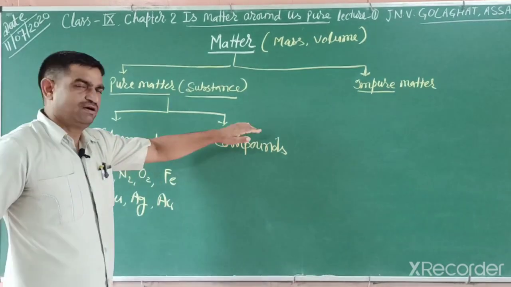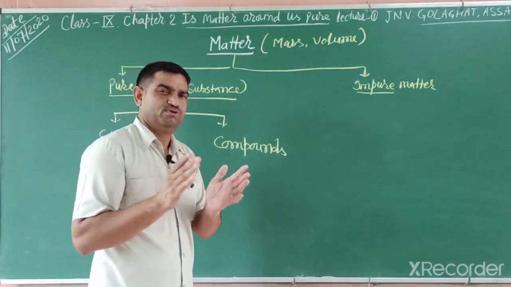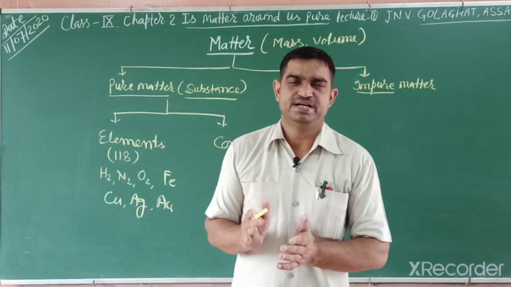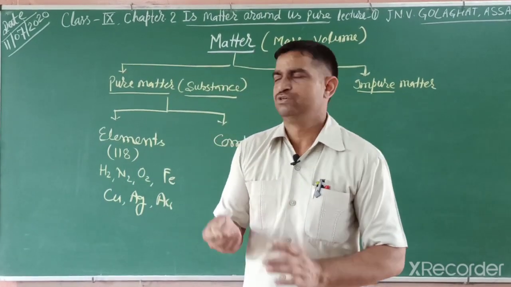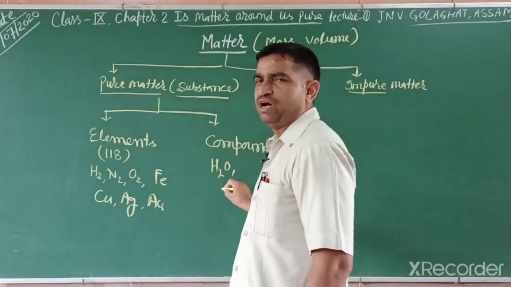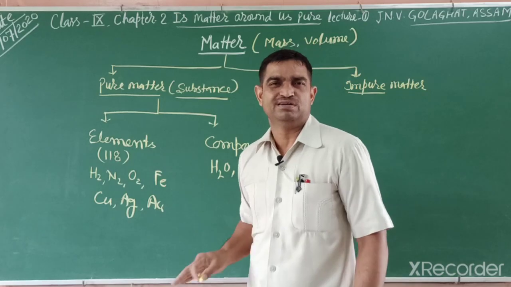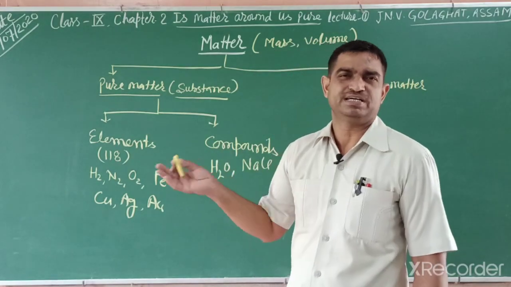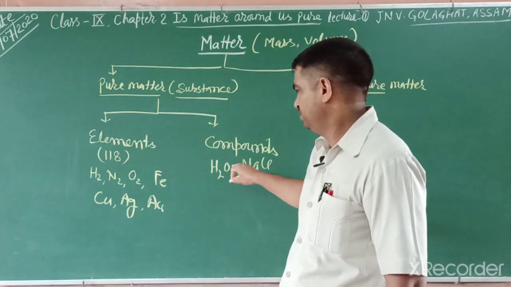Compounds are made by these elements. Two or more elements combined in a definite proportion by mass form a compound. For example, water is a compound. Salt, that is sodium chloride. You will see how to write the formula in the next chapter, or in this chapter some formulas are also given.